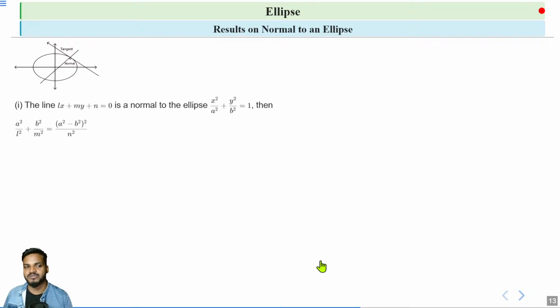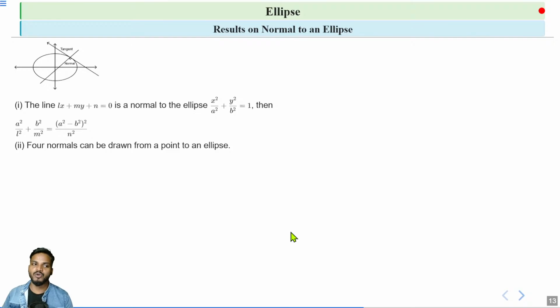This is the condition for the line Lx plus my plus n is equal to 0 to be normal to the ellipse. Next, at most we can draw four normals from a point to an ellipse. So if a point is given, we can draw at most four normals from that point to the ellipse.